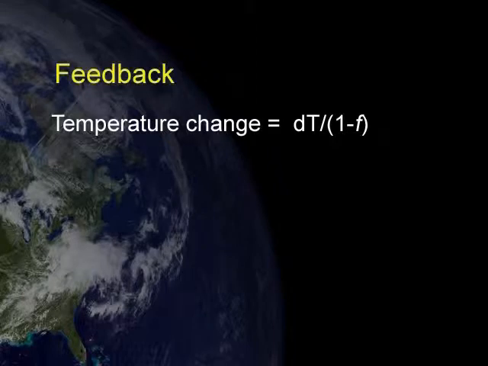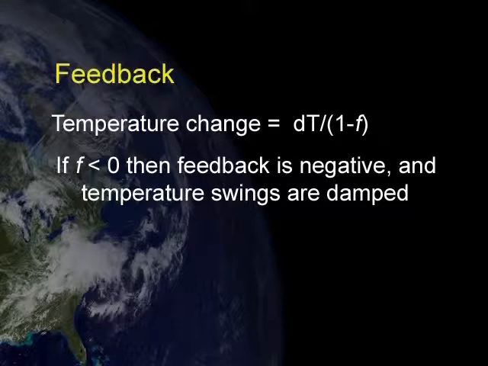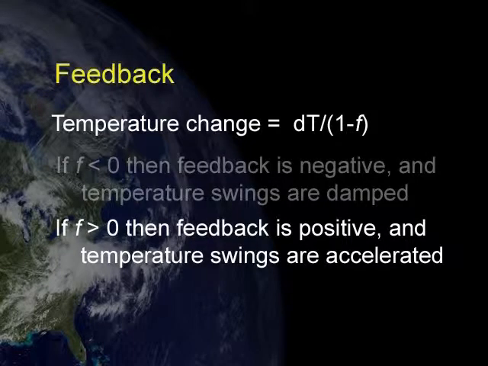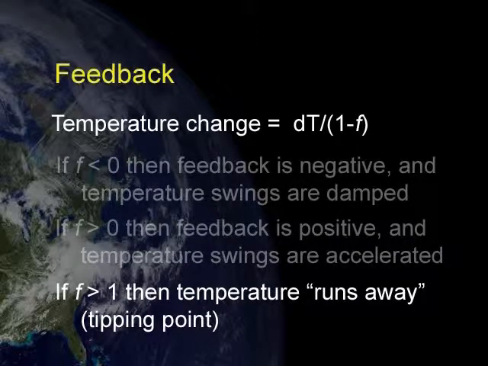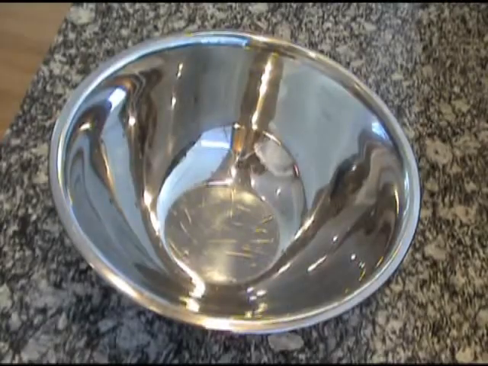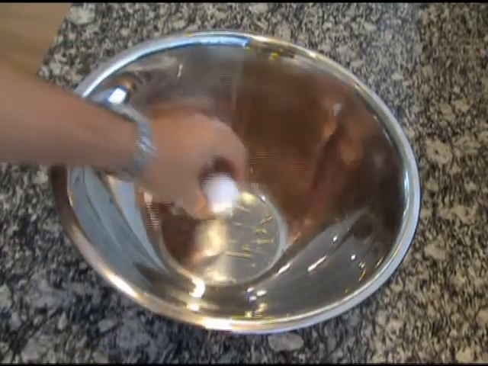This is the basic feedback formula, showing how feedback F can increase or decrease an initial temperature change dt. This formula implies 3 outcomes. If feedback F is negative, then an initial temperature increase is damped out and reduced. If it is a positive fraction, then the temperature increase is accelerated. If the feedback fraction is greater than 1, then the temperature runs away, the tipping point effect that people sometimes refer to. Let's look at an example using a bowl and a golf ball.